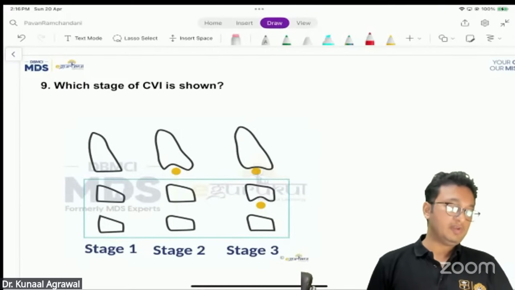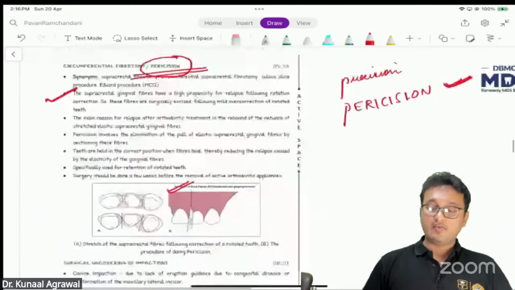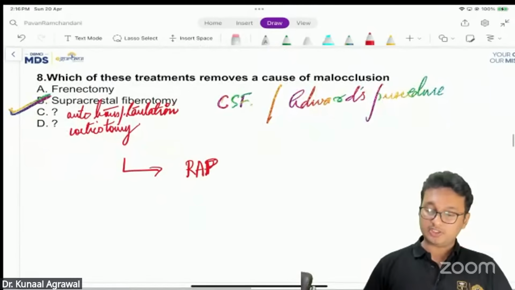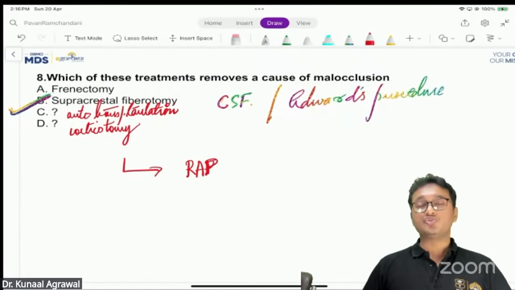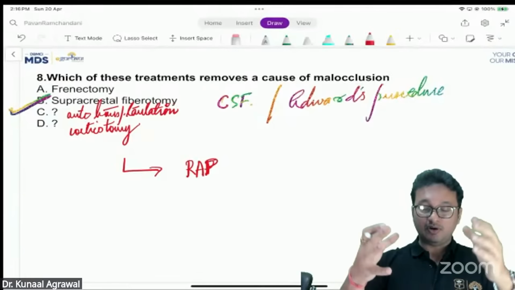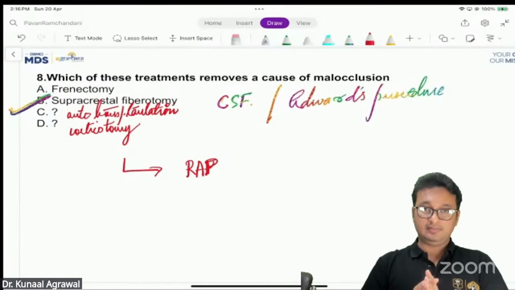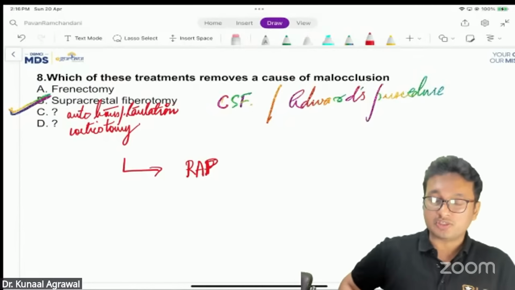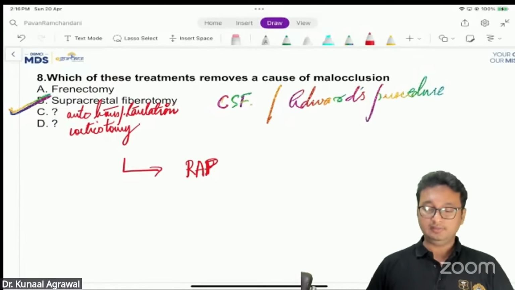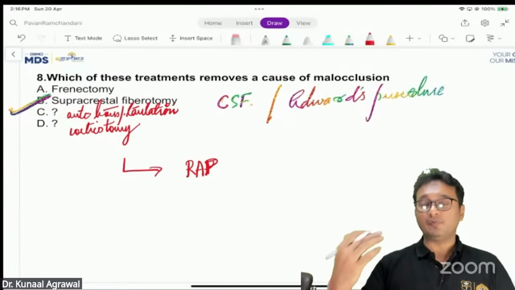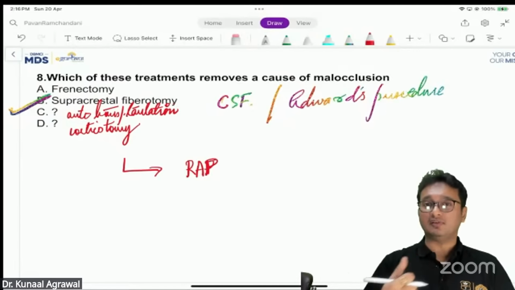No, frenectomy will not be the answer because frenectomy is a surgical procedure to allow the orthodontist to close the spaces between the teeth. Does it remove the cause of malocclusion? It does not remove the cause of malocclusion, rather it is an adjunctive procedure to close the spaces of the teeth.